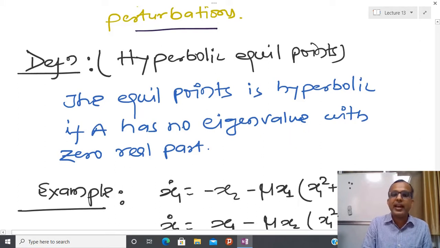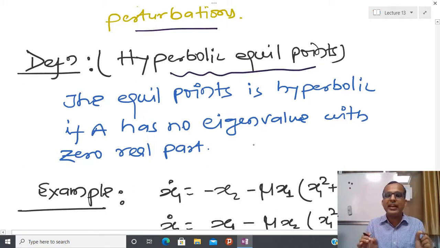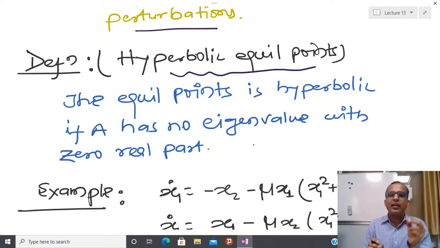Due to that reason I have another class of definition, the hyperbolic equilibrium point. It means that we are assuming the linearized matrix about some equilibrium point does not fall in this class. Basically, it means that the real part of the eigenvalue is never 0, then that class of system is called a hyperbolic system, and the equilibrium point is called a hyperbolic equilibrium point.